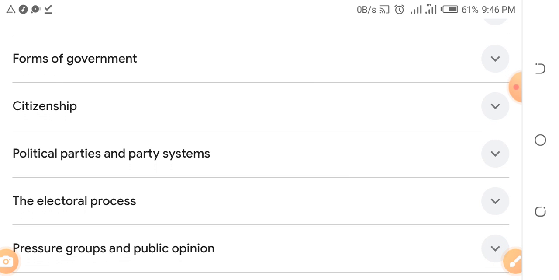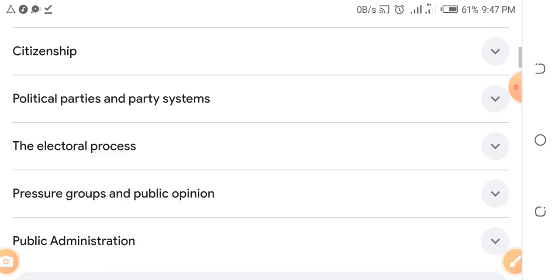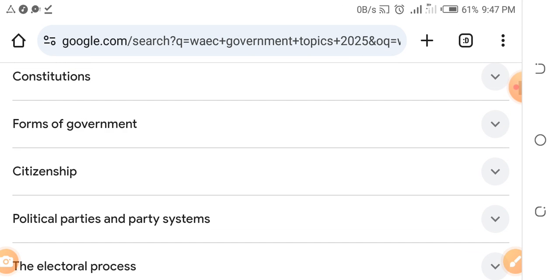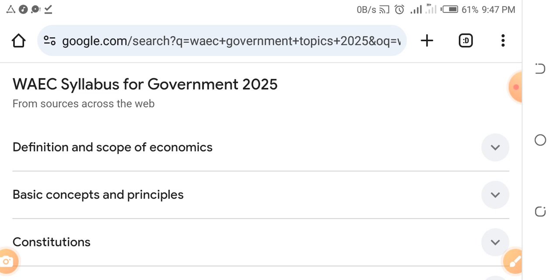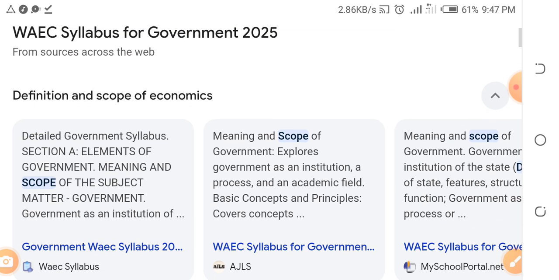Political parties and party system. Go and read up political parties and party system. Then read the electoral process. I will still break it down for you. Just follow me. Then read pressure groups and public opinion. Then read public administration. Okay? Now, let me break it down for you.